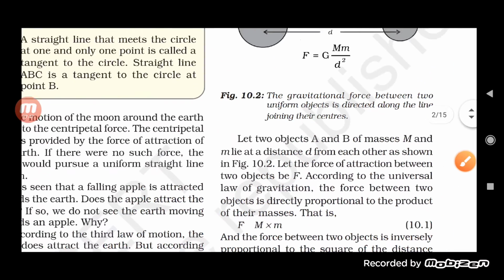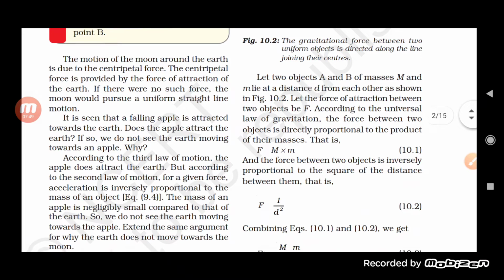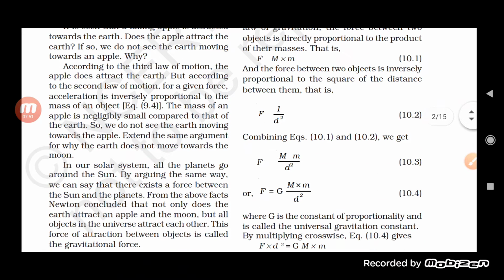Okay, so this law is applicable everywhere, students, and because of that it is also called the universal law of gravitation. By this law we have understood that the force between two objects is inversely proportional to the square of the distance between them, and directly proportional to the product of the masses.